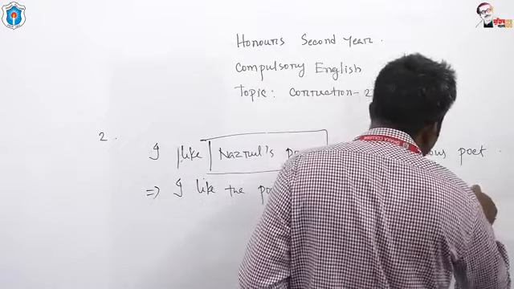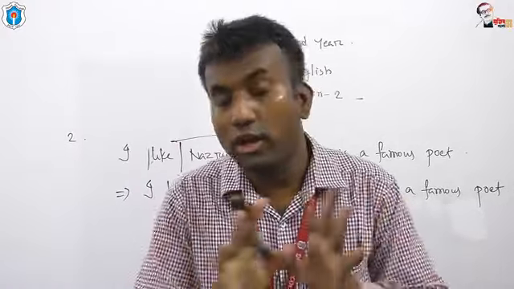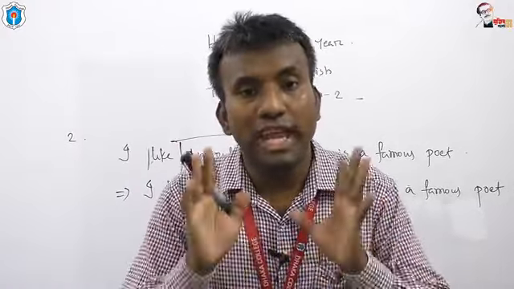Look at the board, my dear students. Before a relative pronoun, you are not allowed to use any apostrophe s to make or create possessive case. In this sense, in order to make the sentence grammatically correct, we need to use the preposition of. Now look here, who is the relative pronoun and who is used after Nazrul. This time the sentence has become grammatically correct. This is our second rule of correction for today.